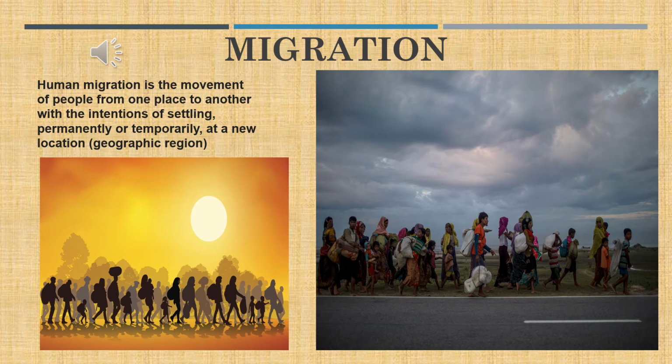Now let us see the third component of population growth, the migration.